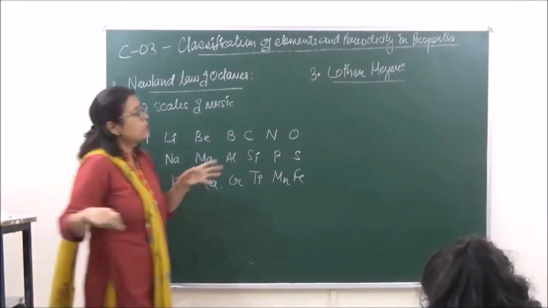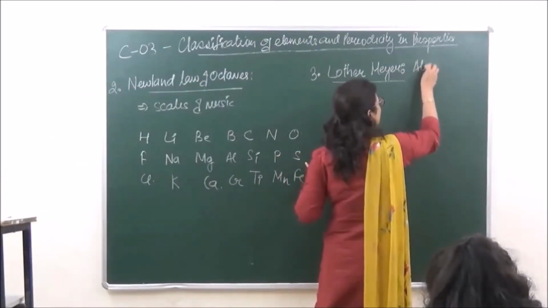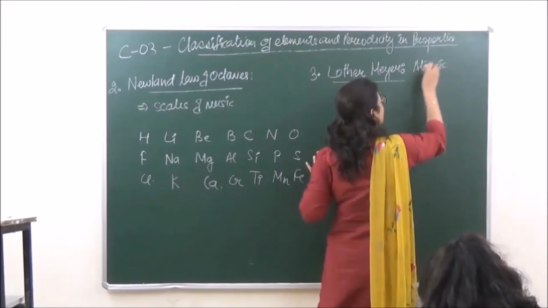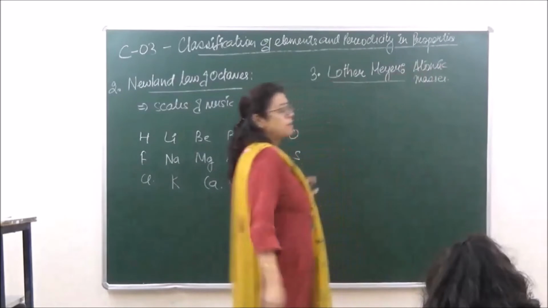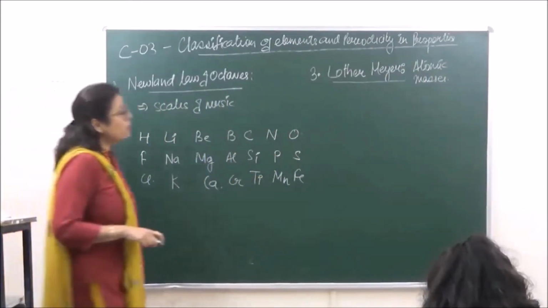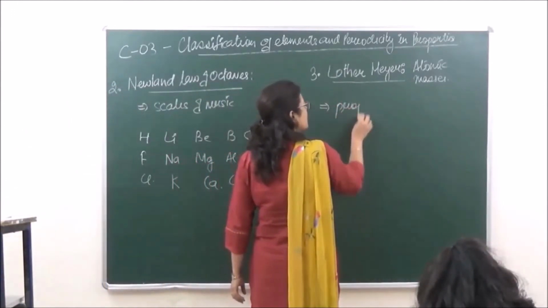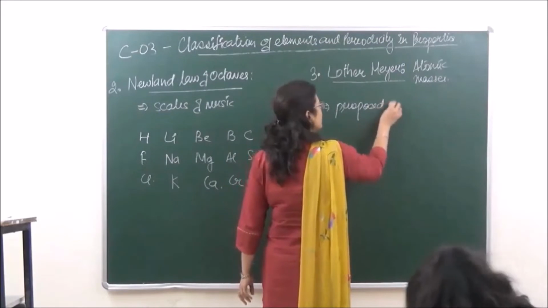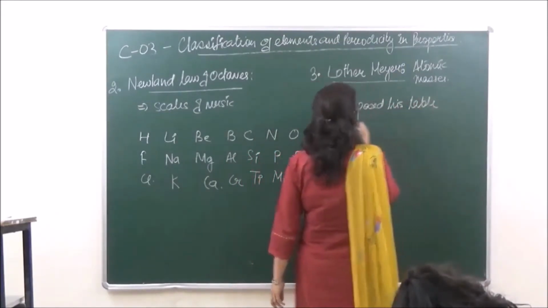Although for both the main objective was to arrange the elements in order of increasing atomic masses. Another distinction was that Lothar-Meyer proposed his table graphically.